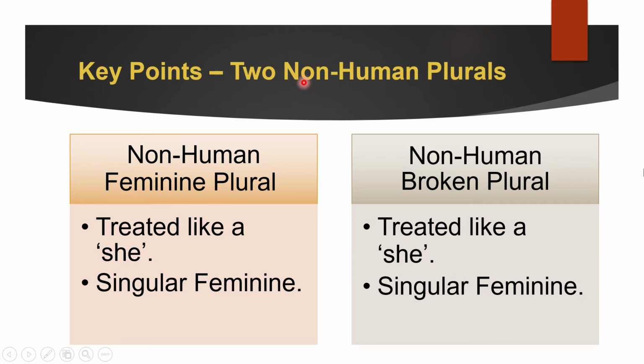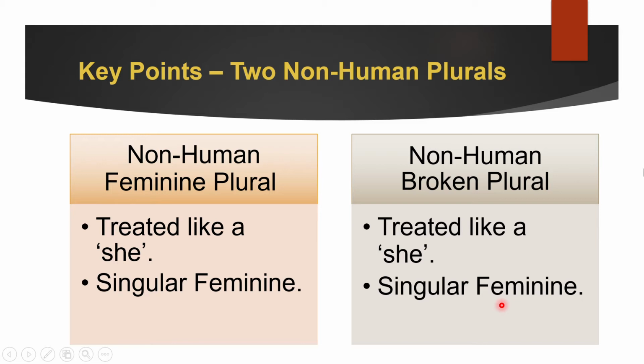Non-human plurals have a special concept in Arabic. When a word is non-human plural, it doesn't matter if it's feminine or broken. If a word is non-human plural, then it will be treated like a she. What we mean is that word will be called singular and feminine. She is singular, she is feminine. So that word will be singular and feminine. This only happens with non-human plurals. It doesn't happen with duals.